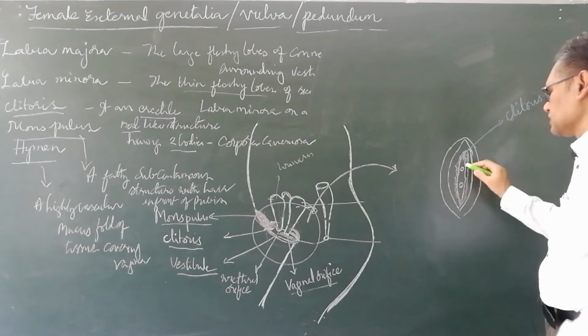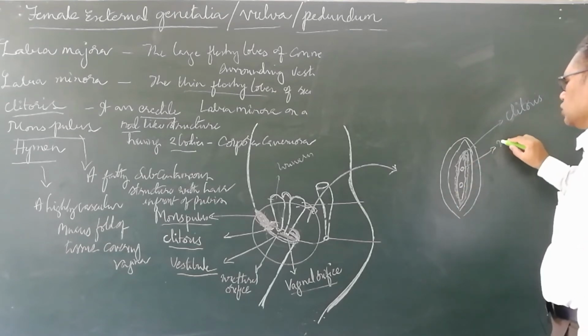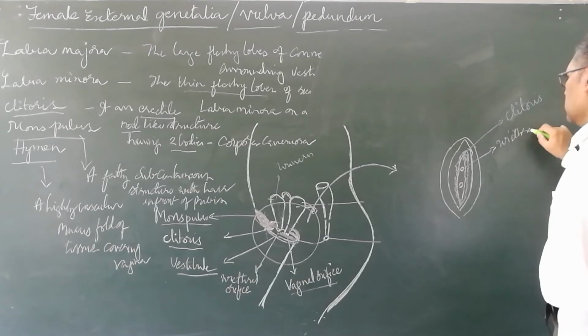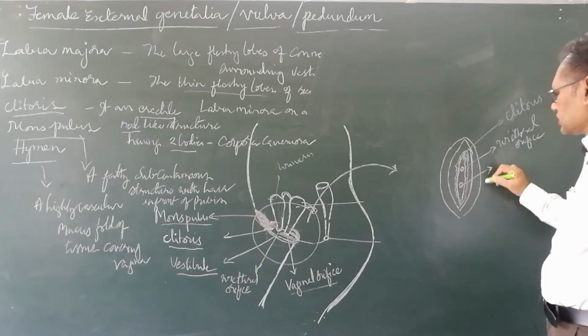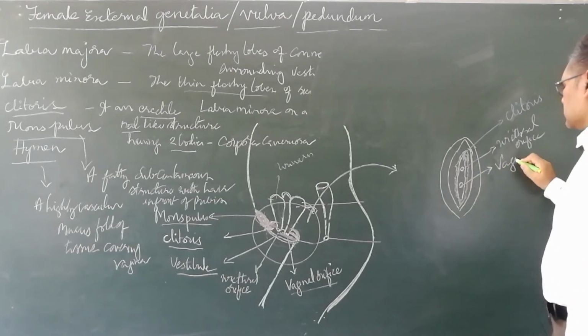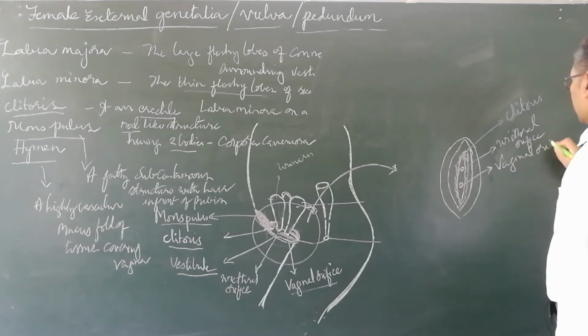This opening is called the urethral orifice. And this structure is called the vaginal orifice.